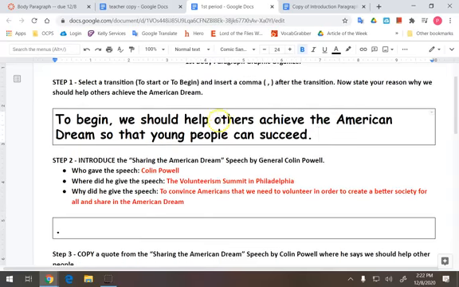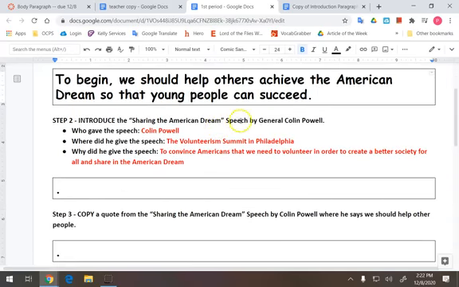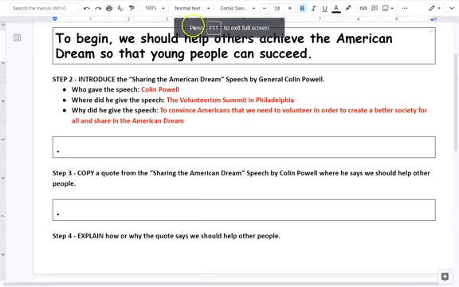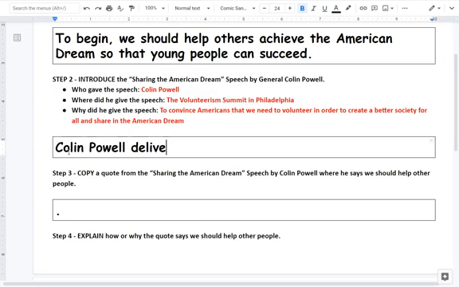Now step 2, introduce Sharing the American Dream speech by General Colin Powell. So who gave the speech? Colin Powell. Where did he give the speech? The Volunteer Summit in Philadelphia. Why did he give the speech? To convince Americans that we need to volunteer in order to create a better society for all and share in the American dream. So I'm going to write, Colin Powell delivered